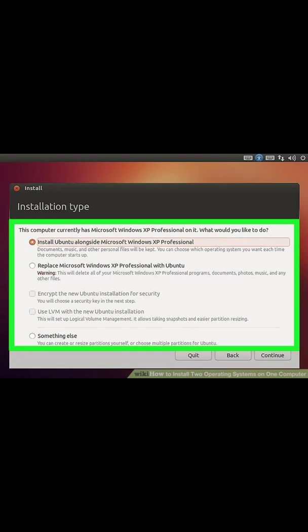Step 6. Select the custom or other installation option. When selecting the install type, select Custom, Other, Something else, or similar. Selecting a standard installation may override your current operating system.